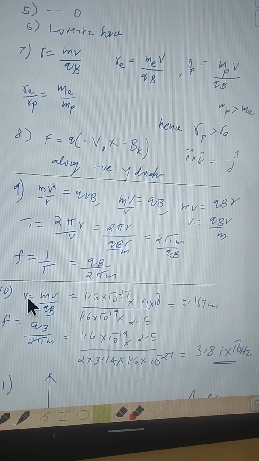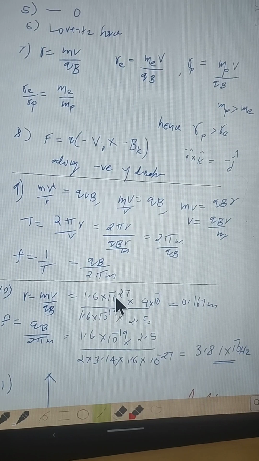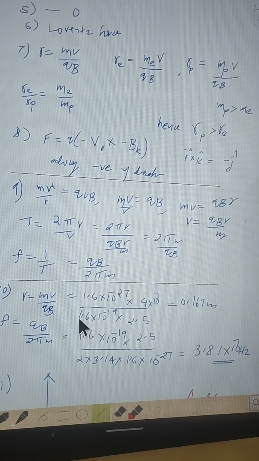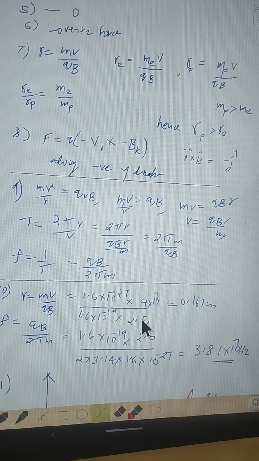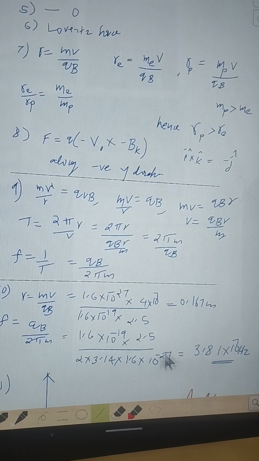So for the expression for radius, the mass of the proton is 1.6 into 10 power minus 27, the velocity value is given, and the charge is given. The charge of the proton we know, and the magnetic field intensity is given. Similarly, frequency is qB by 2 pi m. Again, it is just a matter of substitution only, and we will be getting this value.